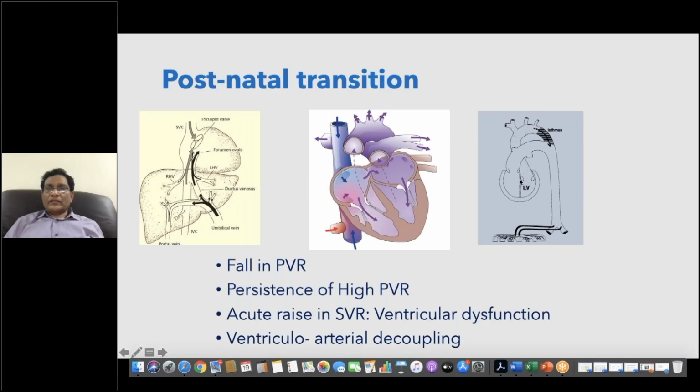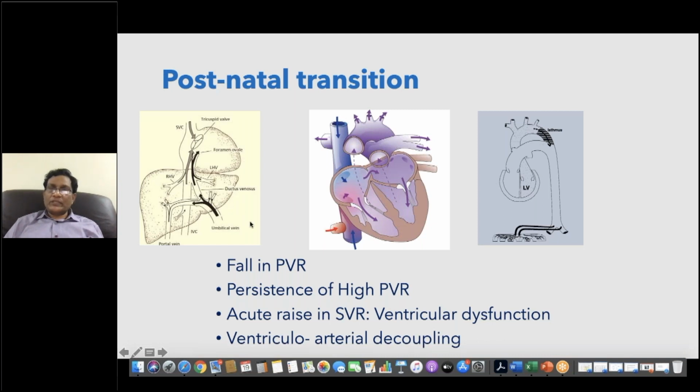So today we'll have some case-based discussions on how this influences the diagnosis and management of various heart diseases in routine life during our practice. Let us look at the postnatal transition. We all know that in the postnatal transition there are three important structures: one is the ductus venosus, second is the foramen ovale, the third is the ductus arteriosus.